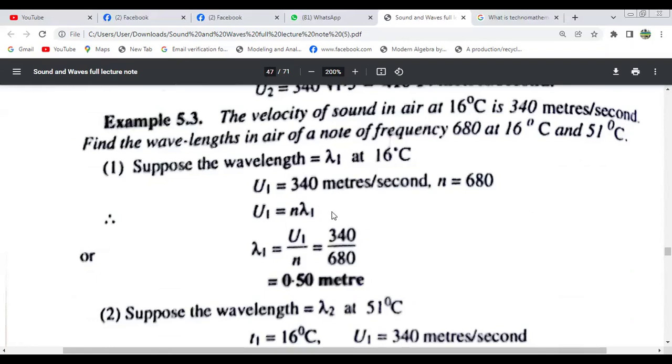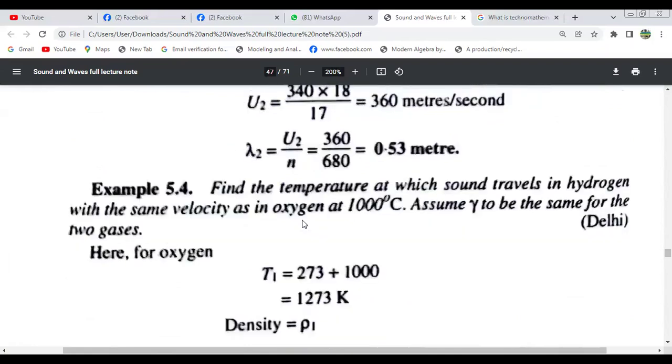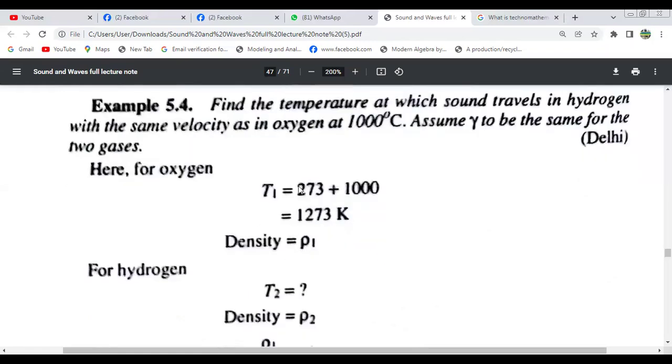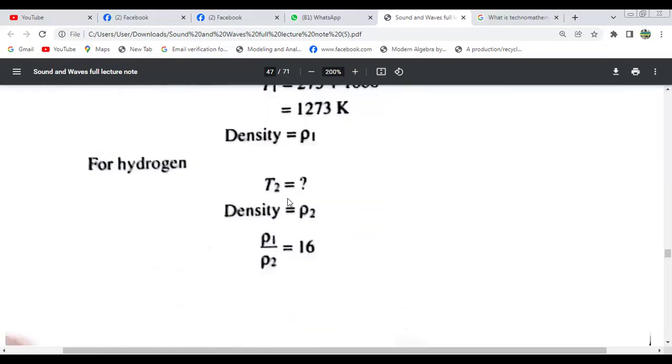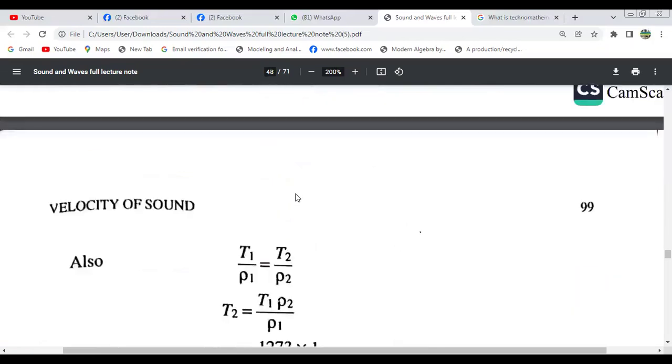Find the wavelength lambda. We get lambda 2 equals u2 divided by n. Find the temperature at which sound travels in hydrogen with the same velocity as in oxygen at 1000 degrees centigrade. So gamma is taken to be the same for the two gases. Capital T1 will be this, capital T2 will be what? So this is the value.